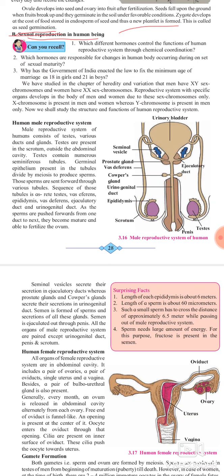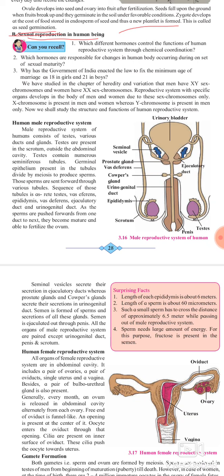In the previous lecture, we discussed sexual reproduction, which has two methods: firstly, sexual reproduction in plants, and secondly, sexual reproduction in animals. For that, we are choosing the animal as a human being. So we are discussing the reproductive system or the sexual reproduction in human beings.